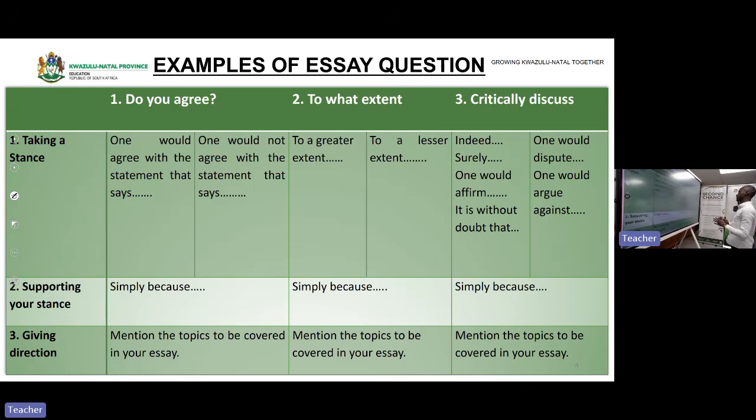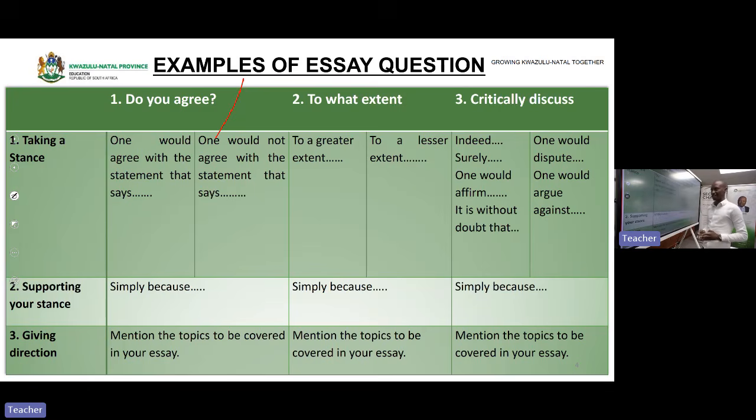Okay, here are examples of essay questions on our history. You might be asked, do you agree? When they say, do you agree? They are giving you 2 choices. Either you agree or you disagree. Now, when they say take a stance, you are taking a stance whether you agree or you disagree.